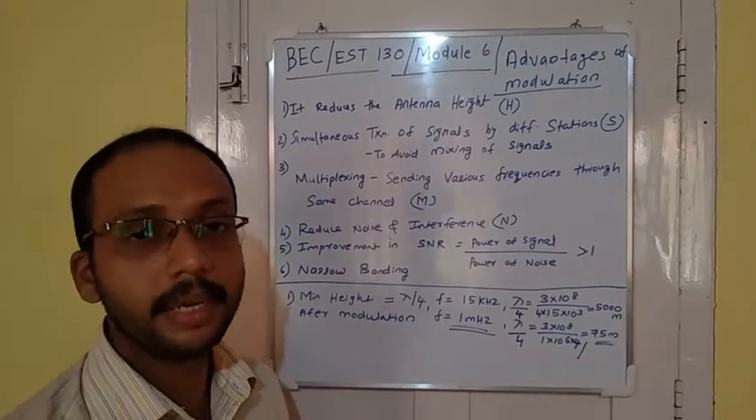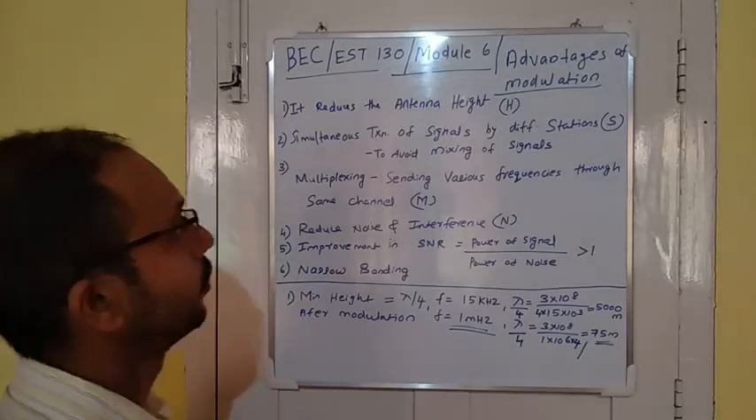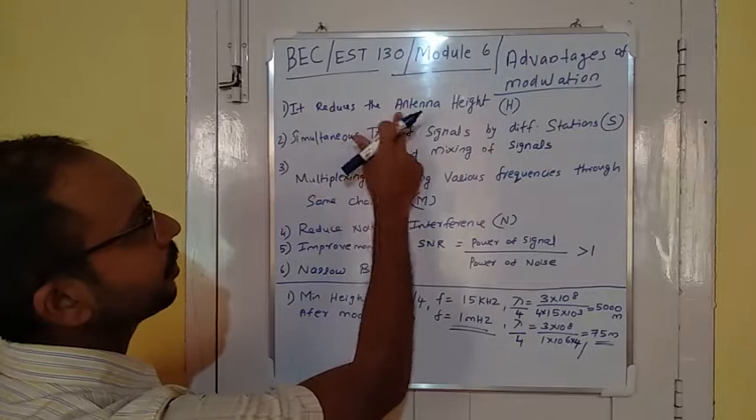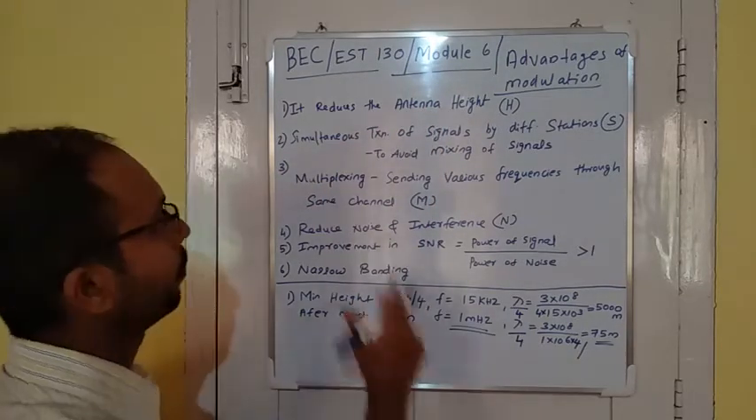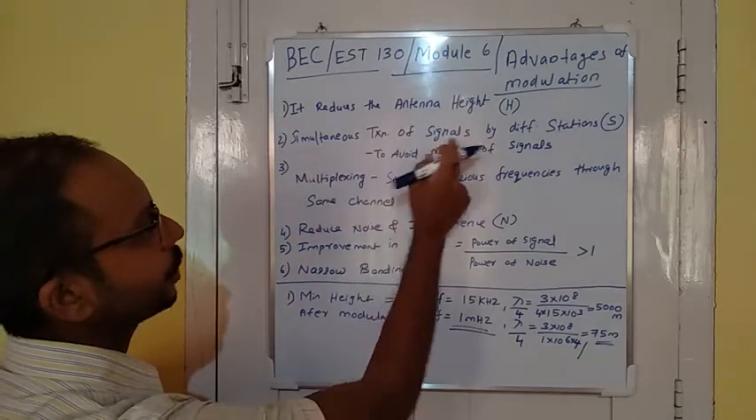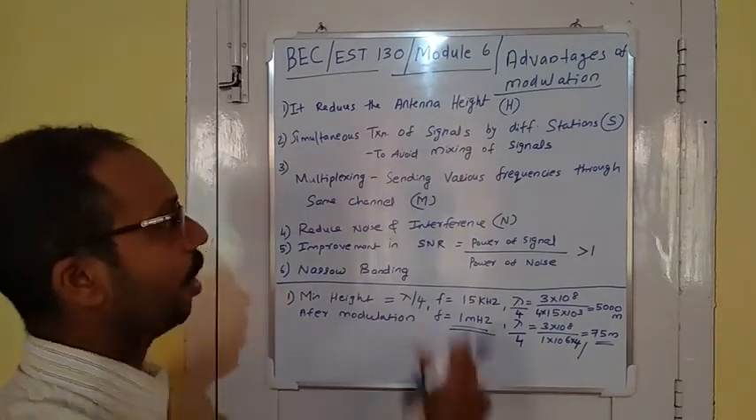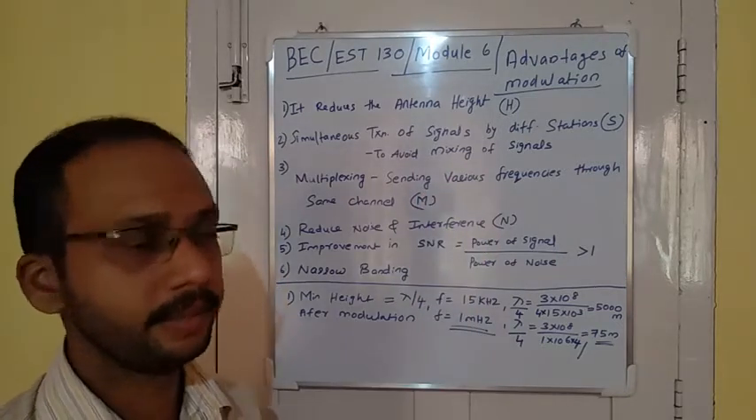Welcome back. In this video, we are discussing the advantages of modulation. These are the 6 advantages. First one is it reduces the antenna height. Second one, simultaneous transmission of signals by different broadcasting stations, or we can avoid mixing of signals from various broadcasting stations.